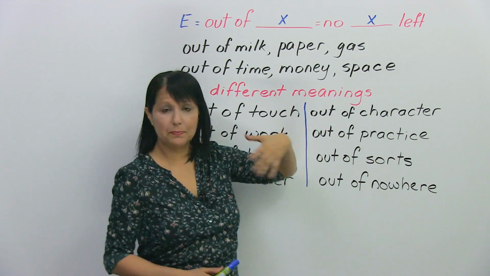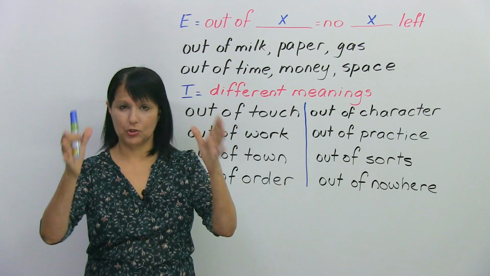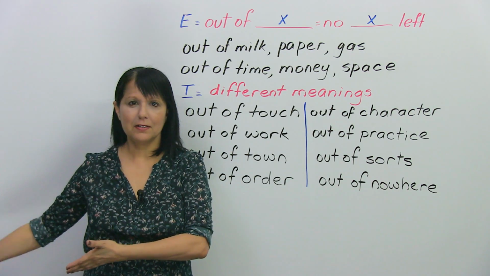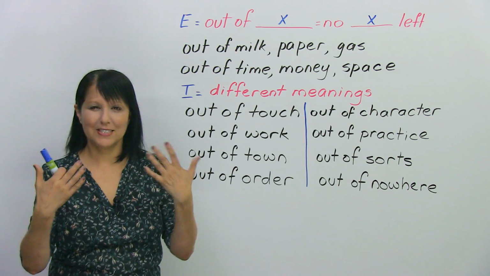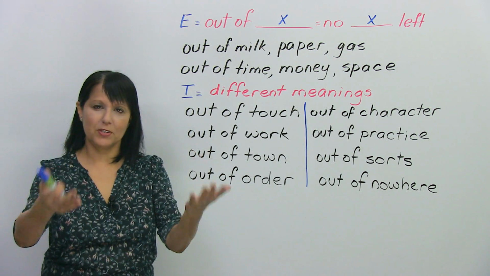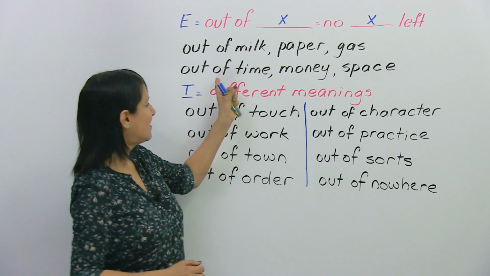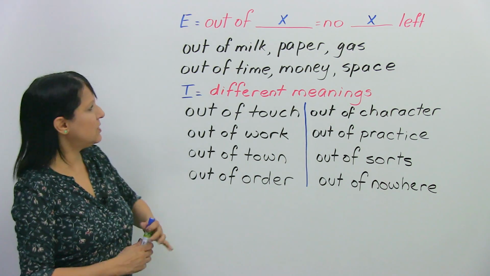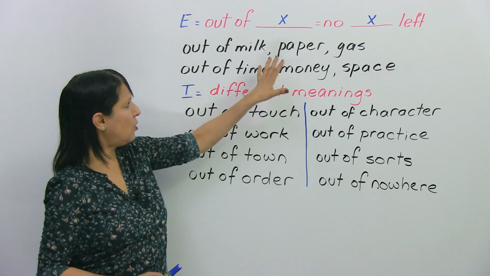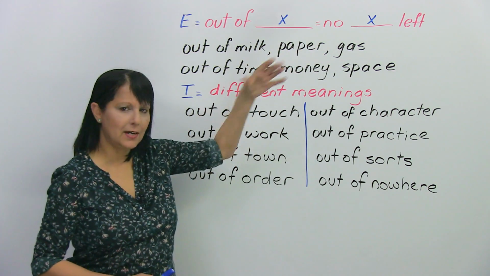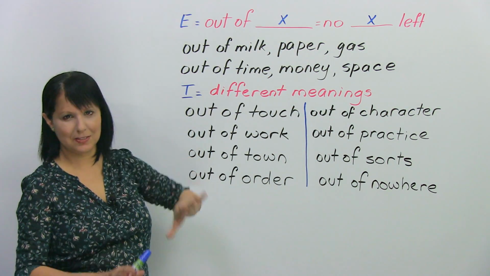Or we could say "out of space." For example, let's say you're moving and you're packing everything into a truck, but you've still got a lot of furniture left and there's no space. So you say, "We're out of space. We have to come back one more time with another truck to fill the rest of the furniture." Okay? That's called being out of space. So do you understand? In all of those examples, and we use that a lot with anything, okay? And it always means you had something and now you have nothing left. That's the straightforward way in which we use this expression.